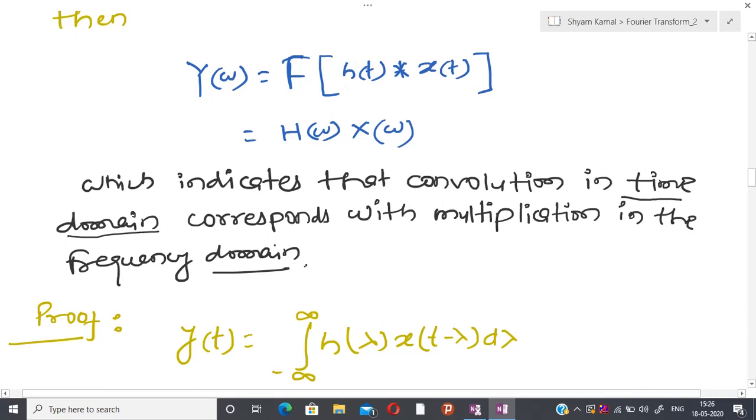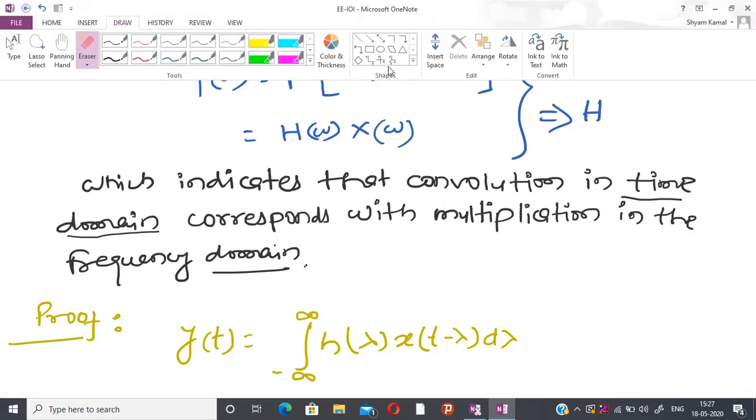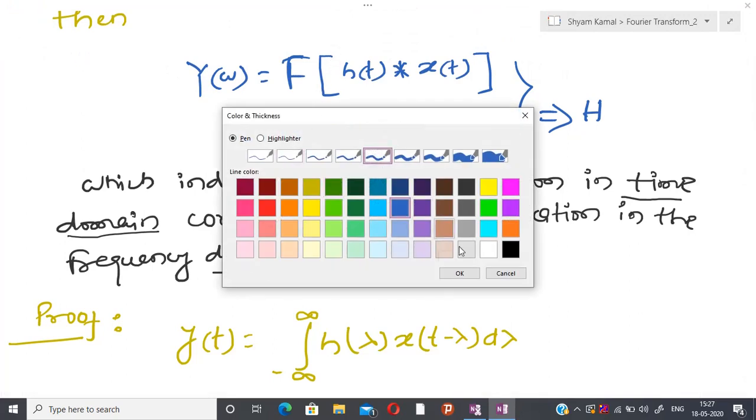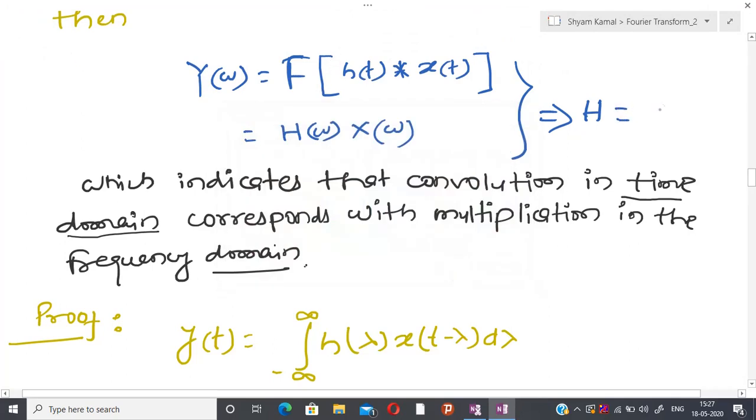H(omega) is the transform of the impulse response. So in the time domain I have the impulse response, and from this you can also see that H(omega) is the same as the transfer function we have defined, that is output by input. In the previous class I defined this as the Laplace transform of output by input.